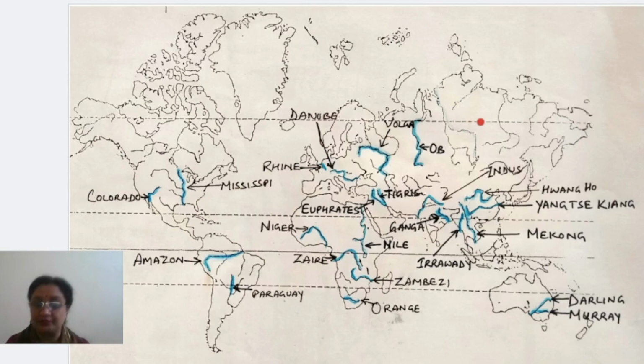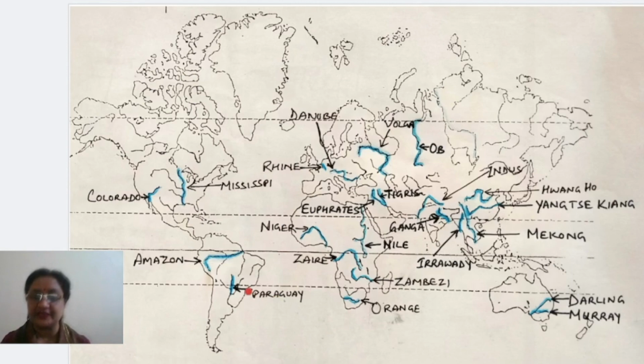Okay, now before we move to the next map, let's have a quick recap of this again. See, first of all, you take North America, right? In North America, how many rivers we have to mark? Two. Number one is Colorado, okay, and number two is Mississippi. Clear? Now come to South America. South America, again two rivers we have to mark. Number one is Amazon River. Okay, this is Amazon River, right? And number two is actually Paraguay River.